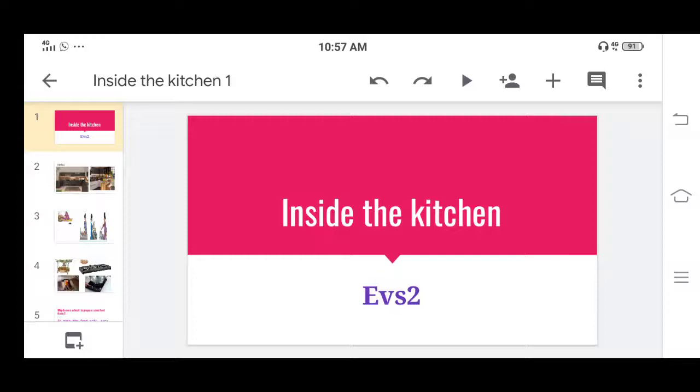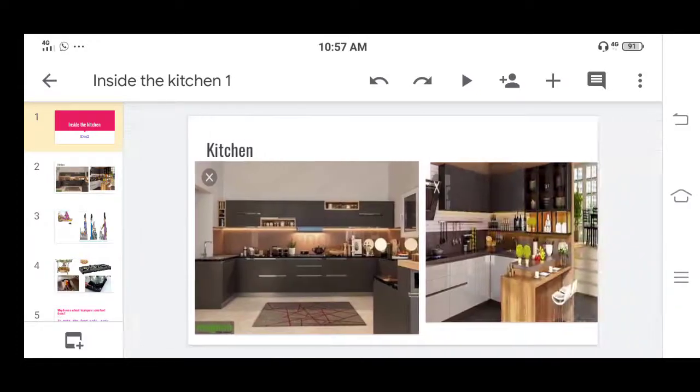Today, we are going to start a new lesson, that is inside the kitchen. This is the lesson of EVS 2, inside the kitchen. So, every house contains the kitchen. Maybe it is small or big, but every house contains the kitchen. Here are the pictures of kitchens.